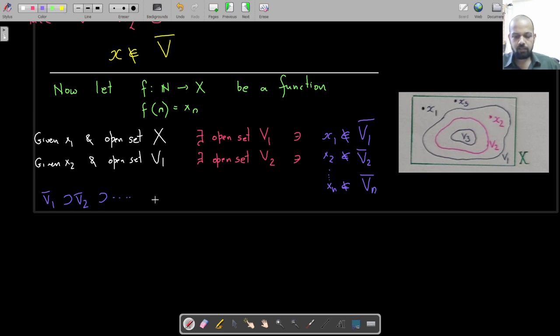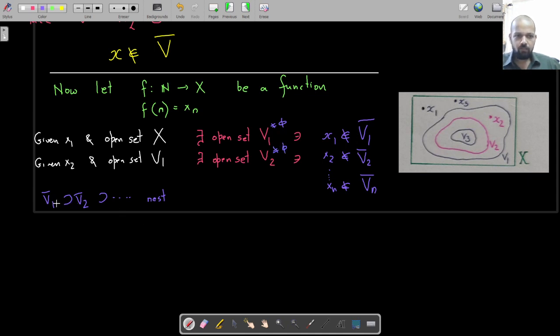This is a nested sequence of non-empty closed sets. The claim clearly said these are non-empty, so don't forget that, non-empty everywhere.